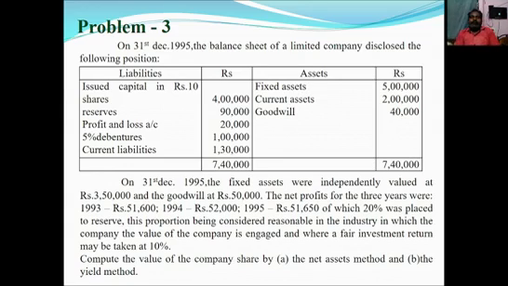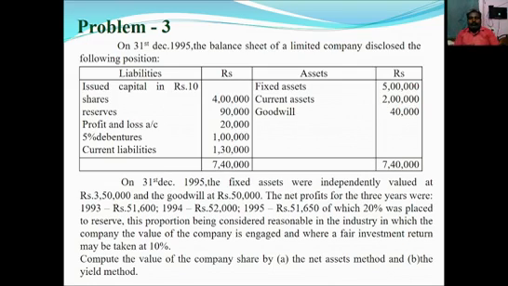Problem number 3. On 31st December 1995, the balance sheet of a limited company disclosed the following positions. They have given liabilities as well as assets. Issued capital in rupees 10 shares, 4 lakhs, reserves 90,000, profit and loss account 20,000, 5% debentures 1 lakh, current liabilities 1,30,000. On the other hand side, fixed assets 5 lakhs, current assets 2 lakhs, goodwill 40,000. So on the whole, both side total is